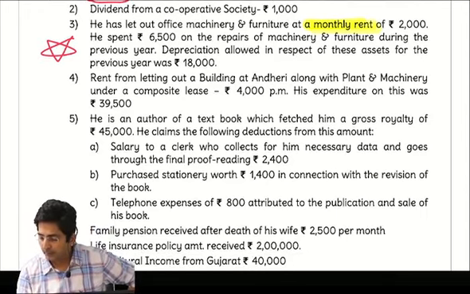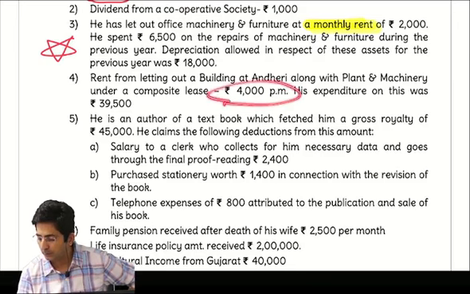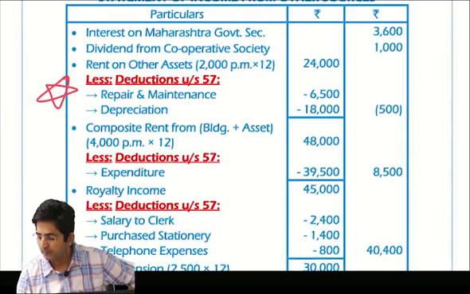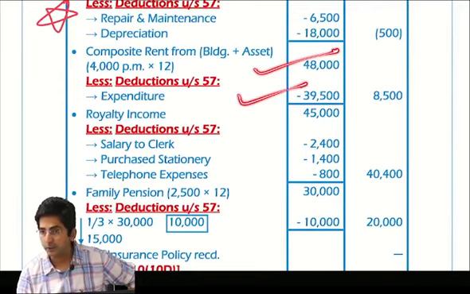Rent from letting out building. Letting means giving on rent. Building at Andheri along with plant and machinery under a composite lease. This is a composite rent, 4,000 per month. So into 12, how much? 48,000. Check the answer, 48,000. Expenditure was 39,500. Outer column 8,500.